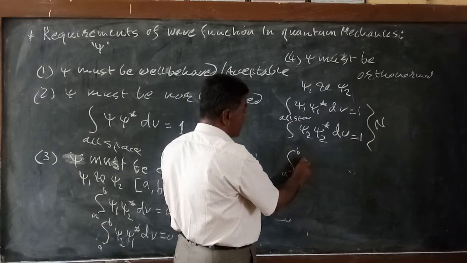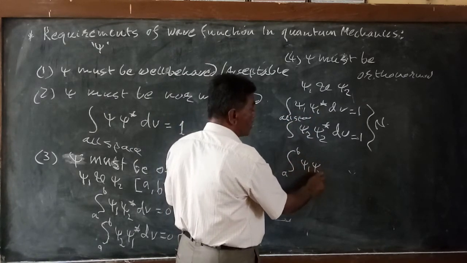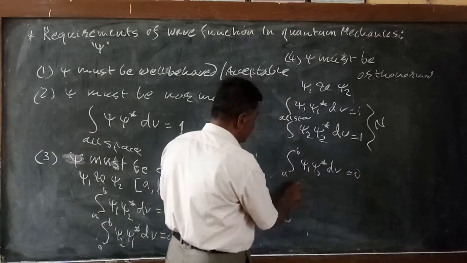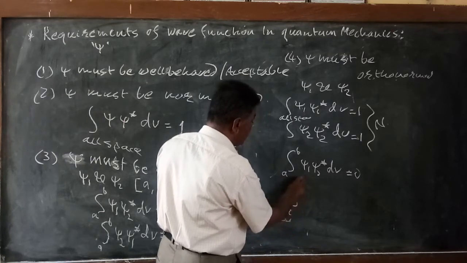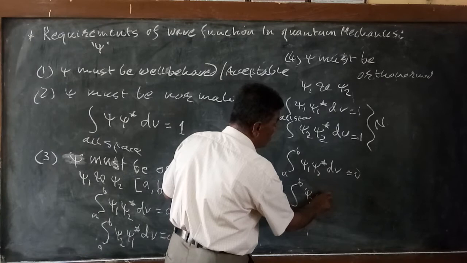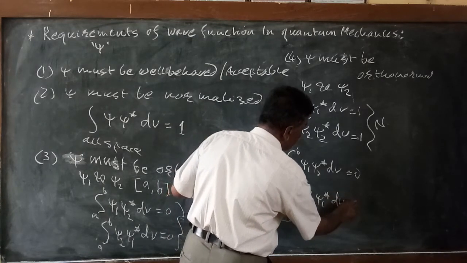The integral of psi1 psi2 star dv should be equal to 0, and the integral over a to b of psi2 psi1 star dv should also be equal to 0.